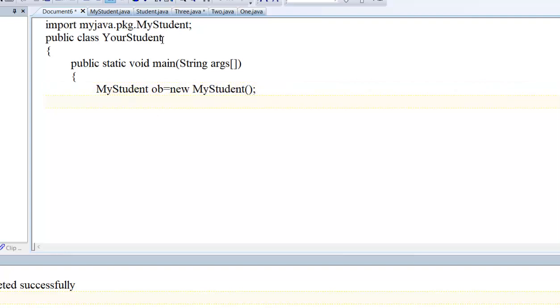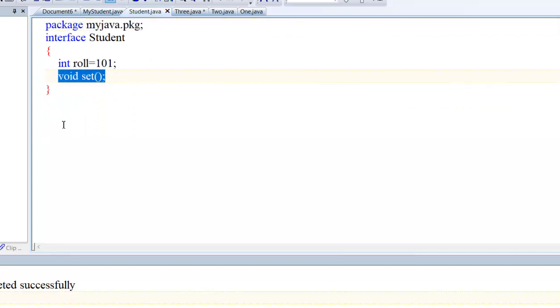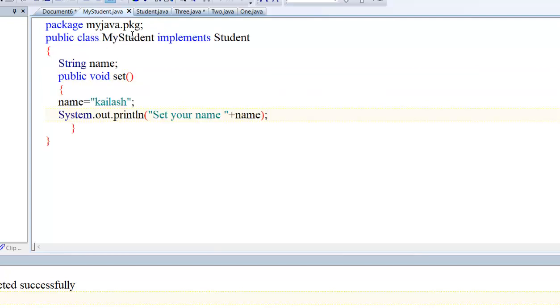Okay, and use object dot the method that is called set method, which is defined in the interface. This method, void set, is defined in the interface that I used in my student class.